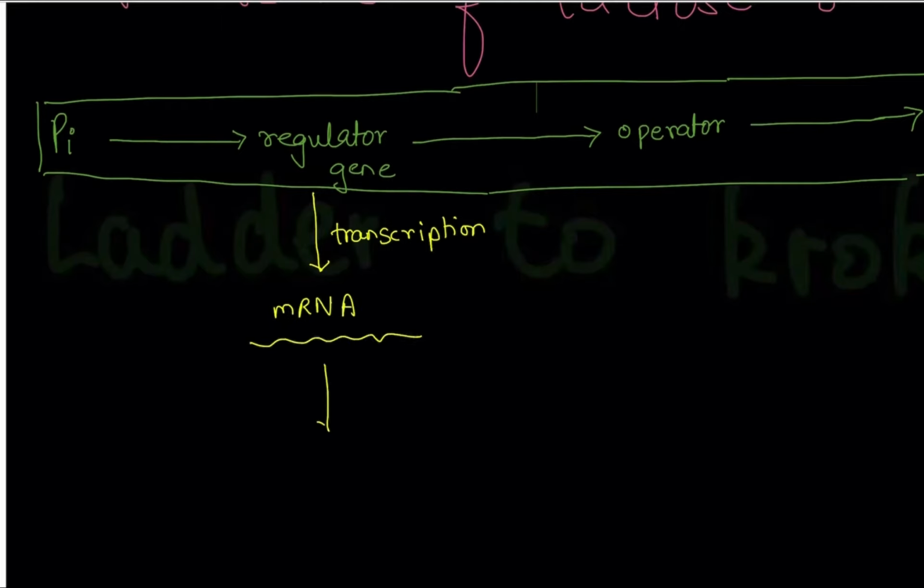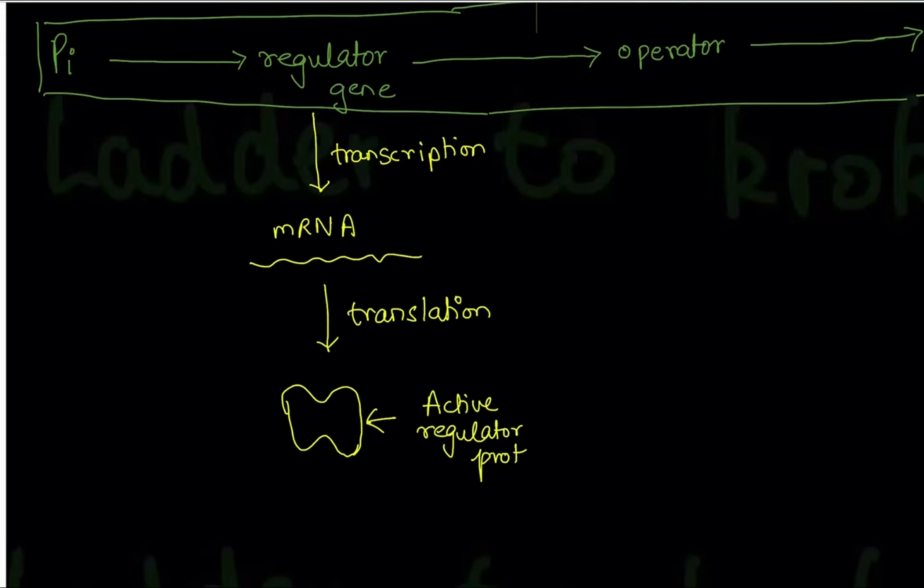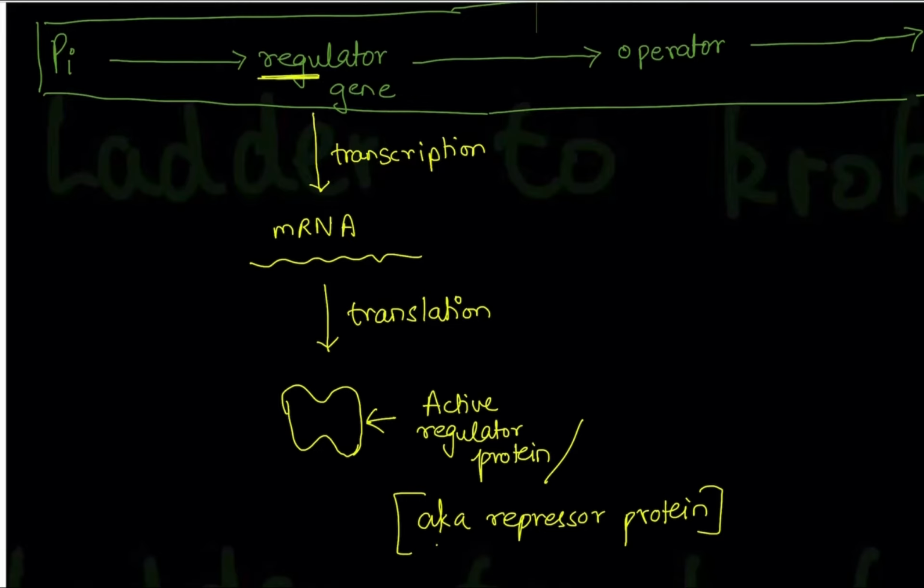Now, this mRNA will go into processing, will become a mature mRNA, then it will go to translation and form a protein. This protein is called the active regulator protein. It has one more name, so write down, it is also known as repressor protein. The reason why it is given this name, first let's know that it was formed from the regulator gene, so the name is regulator protein. Another name for it is repressor protein.